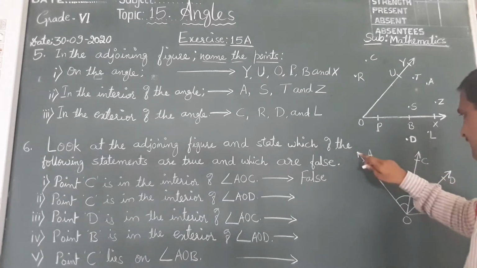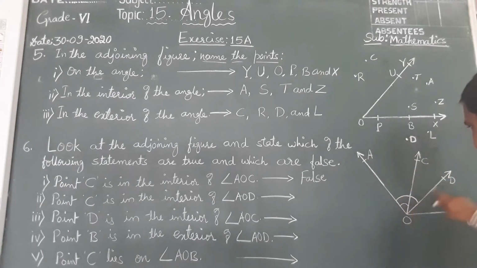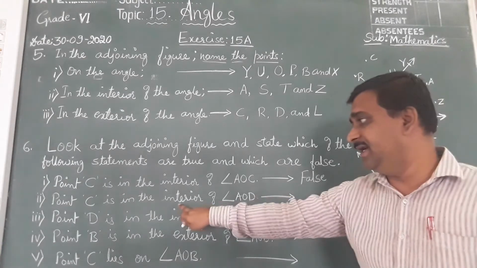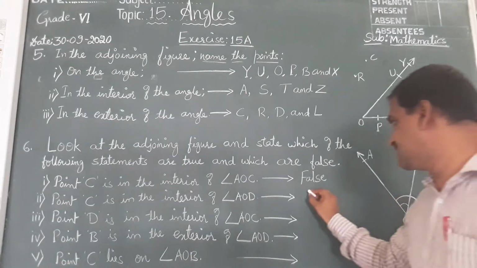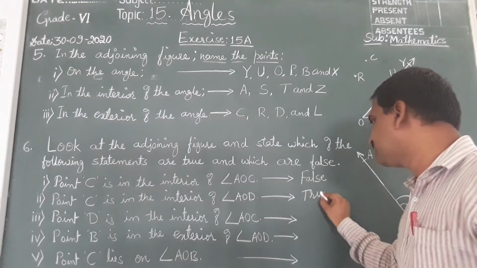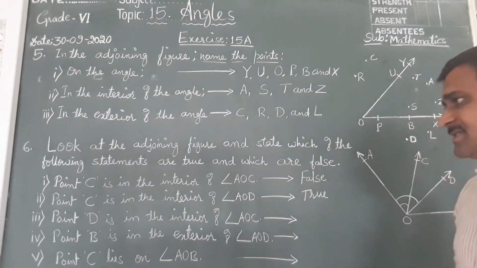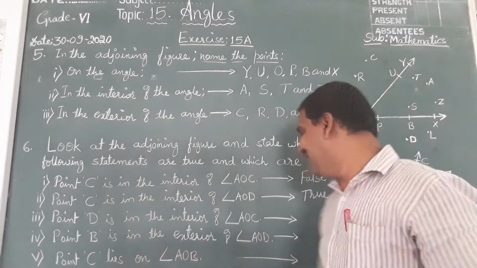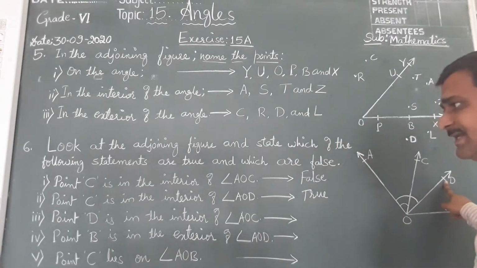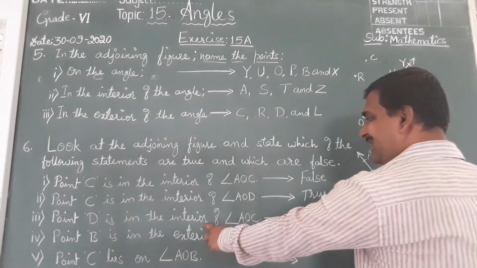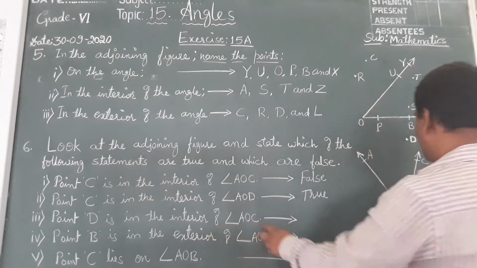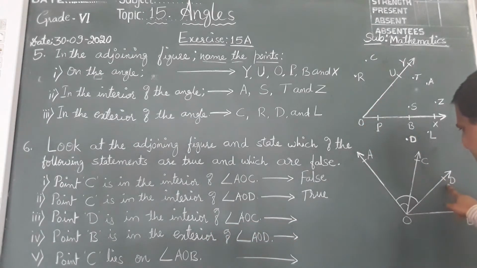This is inside. The angle is this one, and C is inside. See, so C is interior of angle AOD. Correct, it is true. Next, let us see the point D, where it is here. Point D is in the interior of AOC. D is interior of AOC here.